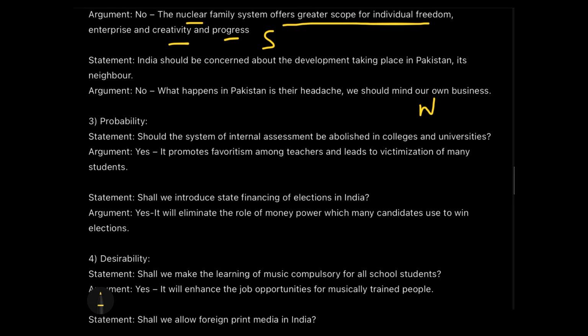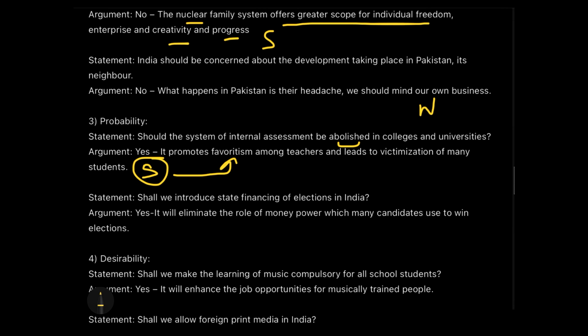Like, have an example. Should the system of internal assessment be abolished in colleges and universities? Someone is saying yes. And what is the reason they are putting forward? It promotes favoritism among teachers and leads to the victimization of many students. Do you find this reason to be true enough? Yes, even if you have not experienced this, you can say that it is logically connected and true, because the probability of favoritism happening is very much higher.